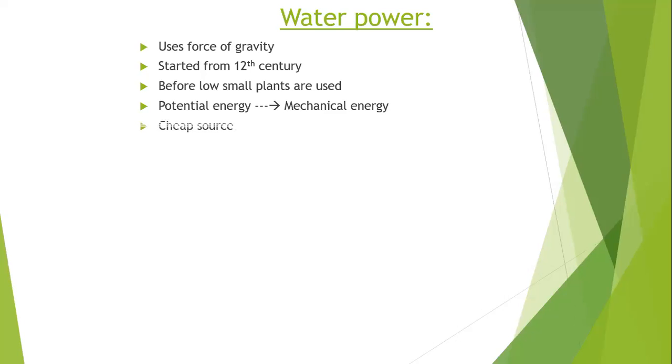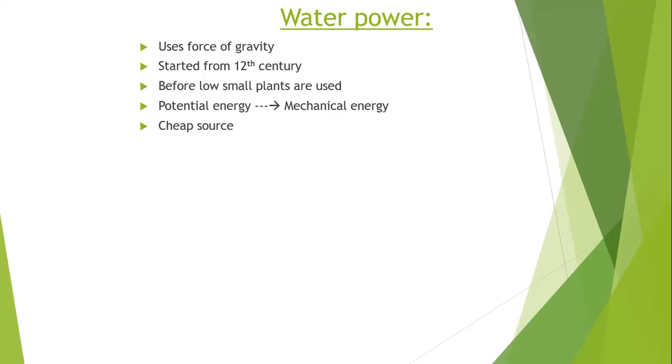As we know, water is abundantly available. Every year we get water with the rainfalls, and it is not an exhaustible source. So every year it is abundant. So water is one of the cheap methods, cheap meaning a low cost method to produce electricity.